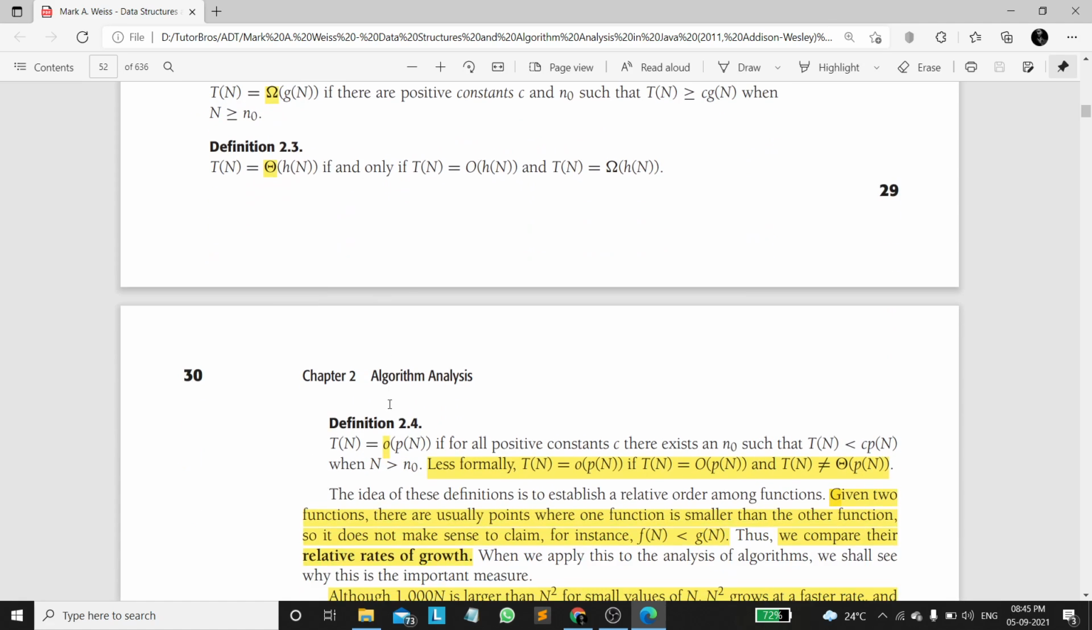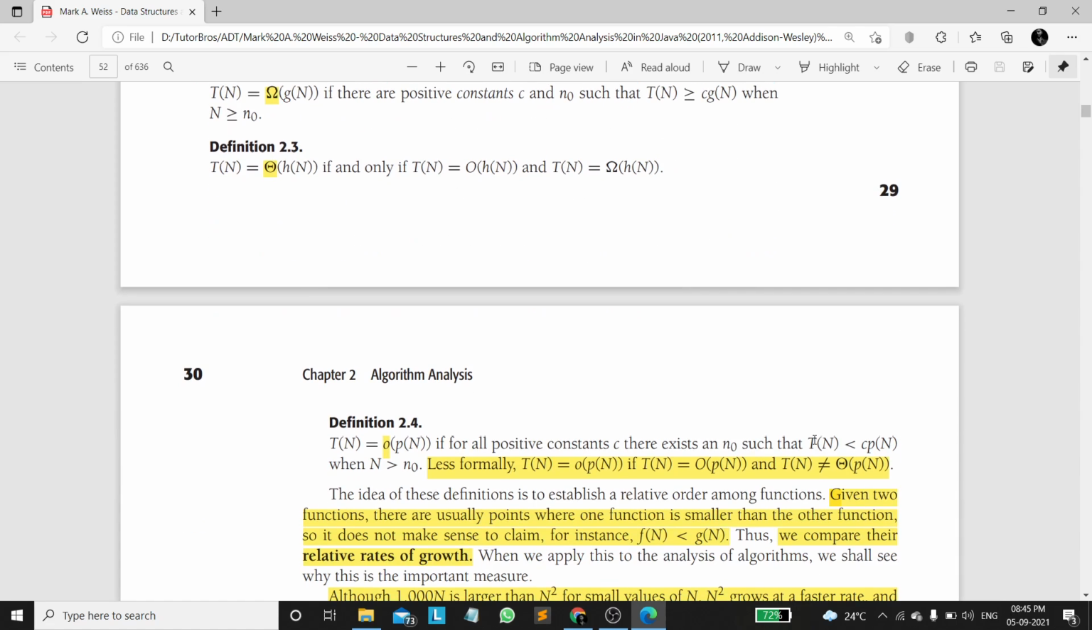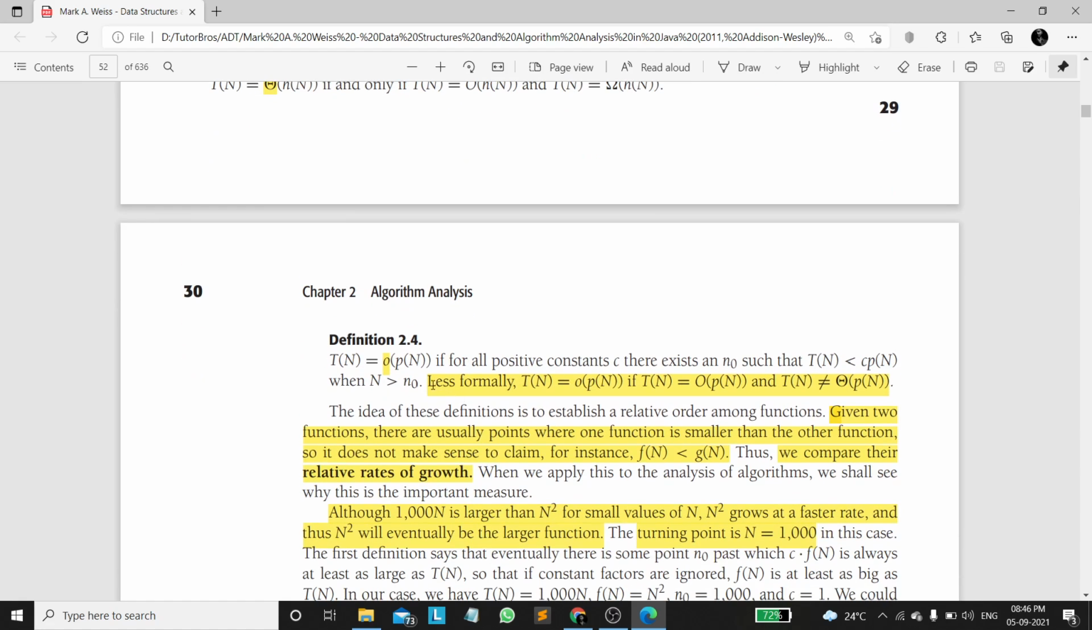Now let's discuss T of n equal to small o. Here it is big O and here it is small o of p of n. In the big O case, T of n is less than or equal to c into f of n, but in this it is strictly less than: T of n is less than c into p of n. Less formally, T of n is small o of p of n if T of n is big O of p of n and T of n is not equal to theta of p of n.